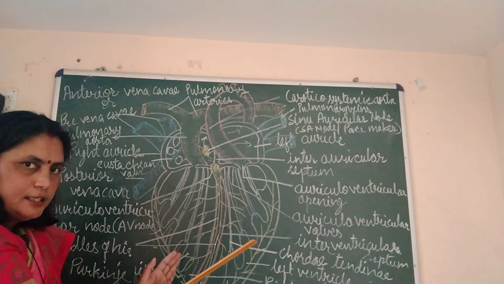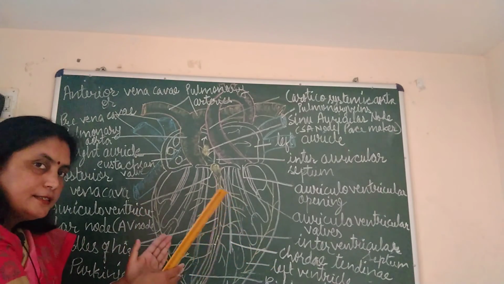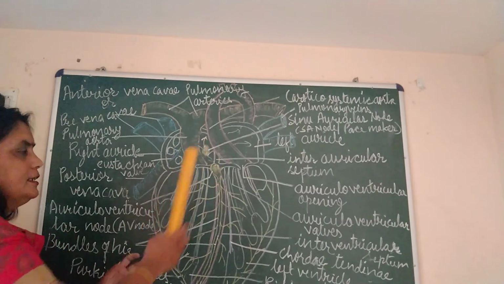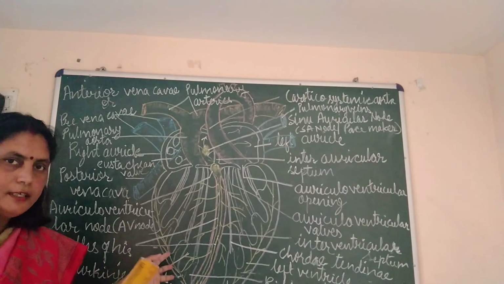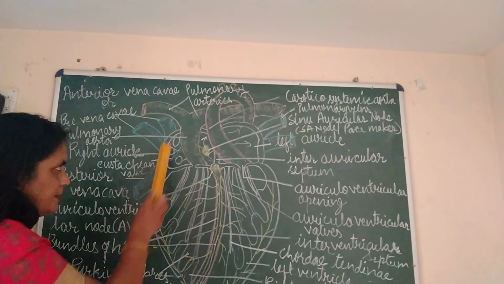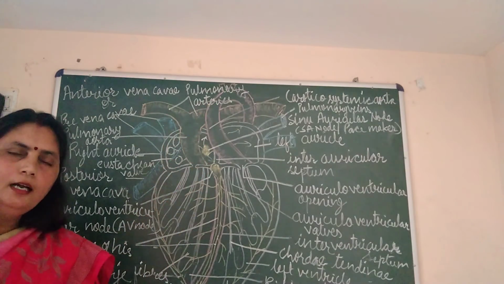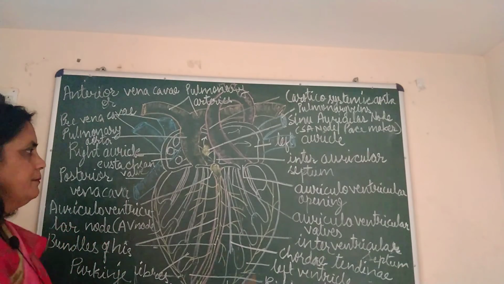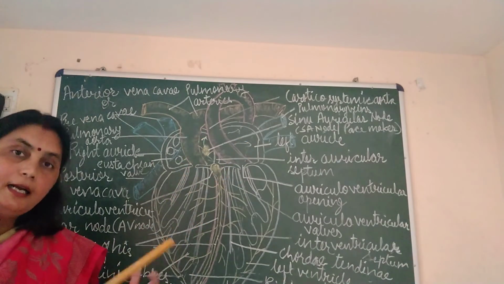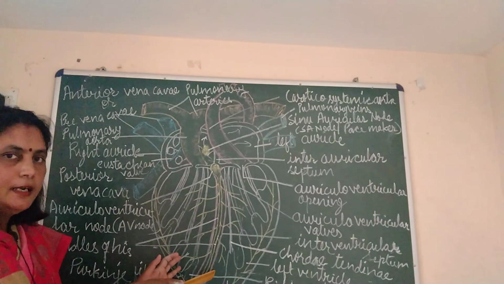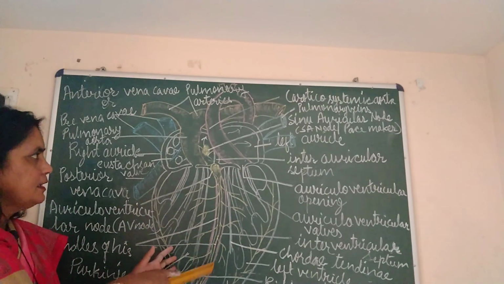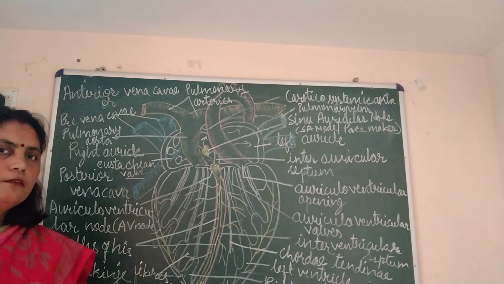When there is contraction in ventricles, at the same time there is relaxation in auricles, and when the ventricles contract and blood is pumped into the two aortas, within that period of time the auricles become full of blood again. Till the ventricles are empty, the auricles are full of blood.